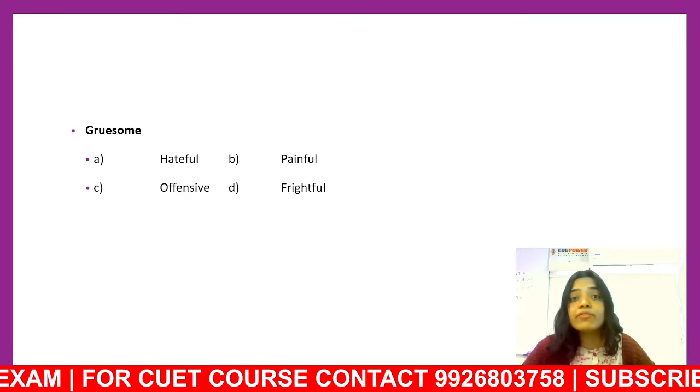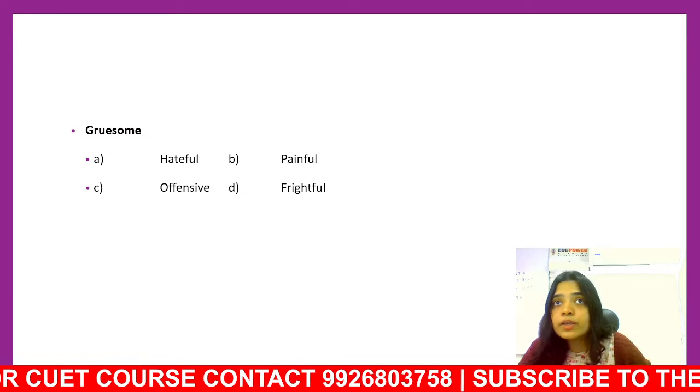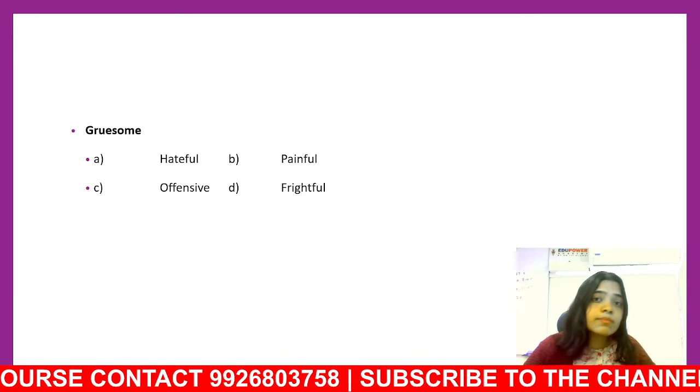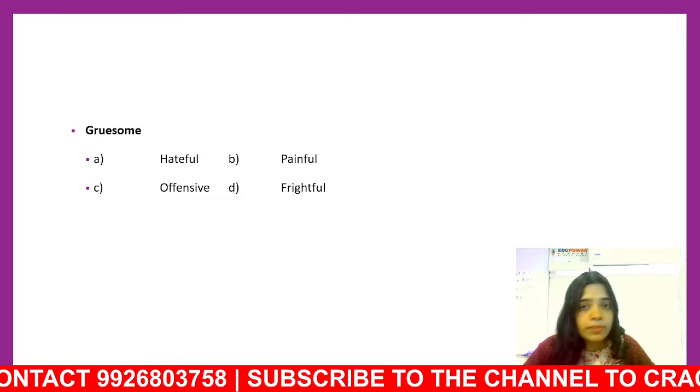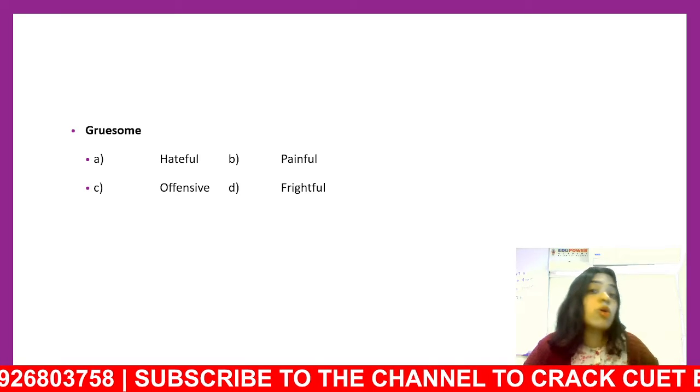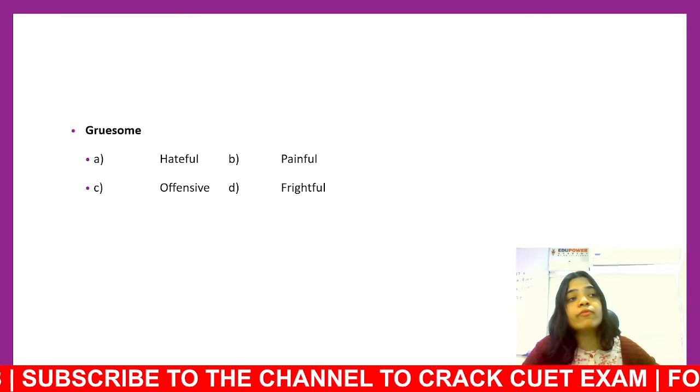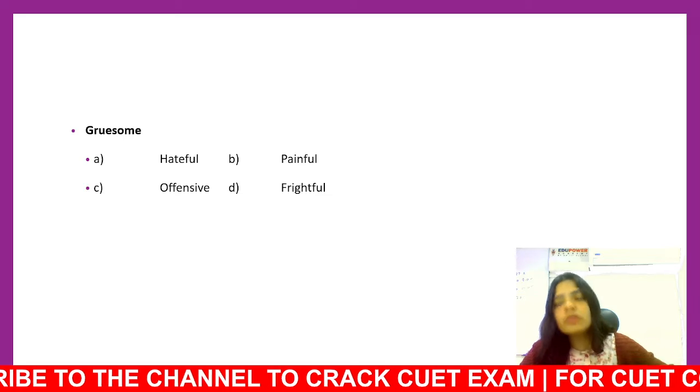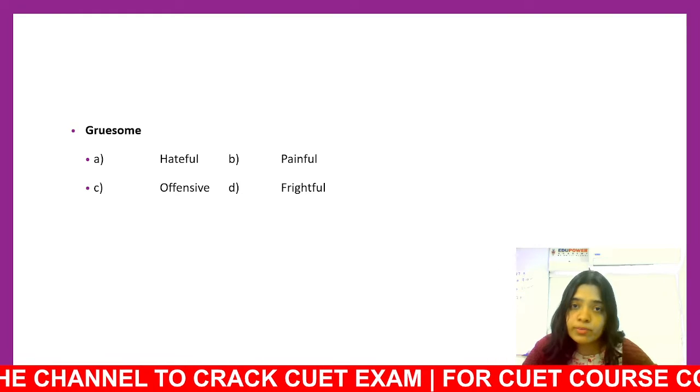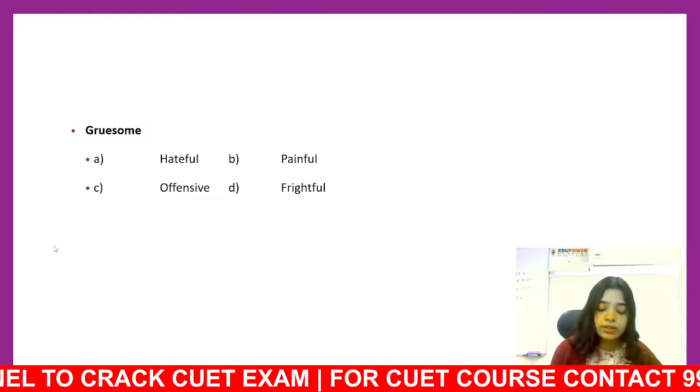One, hateful. It was a gruesome murder. Now, a gruesome murder is not quite a hateful murder, right? The murder can be caused because of hate, but then when the murder has already happened, you cannot say, oh, that murder was a hateful murder, right? So hateful is not an option.